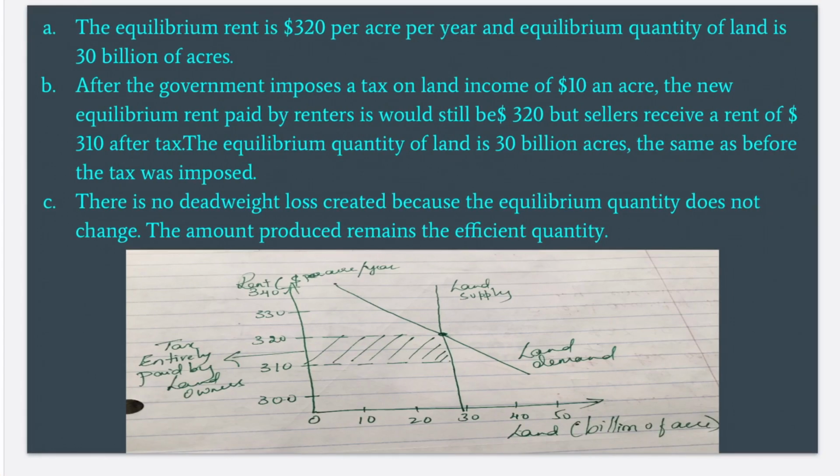The equilibrium rent is $320 per acre per year. The equilibrium quantity of land is 30 billion acres. After the government imposes a tax on land income of $10 an acre, the new equilibrium rent paid by renters would still be $320, but landowners receive a rent of $310 after tax. The equilibrium quantity of land is 30 billion acres, the same as before the tax was imposed. There is no deadweight loss created because the equilibrium quantity does not change. The amount produced remains the efficient quantity.